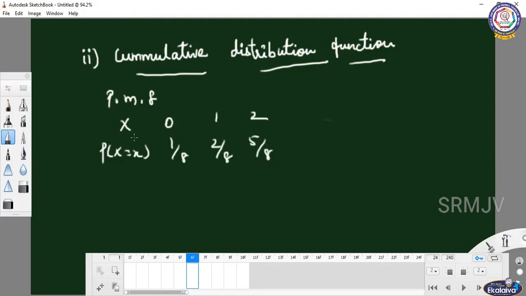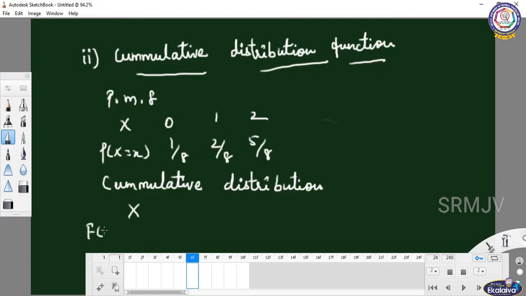Then the cumulative distribution function, capital F of x, or you will write P of capital X less than or equal to x.